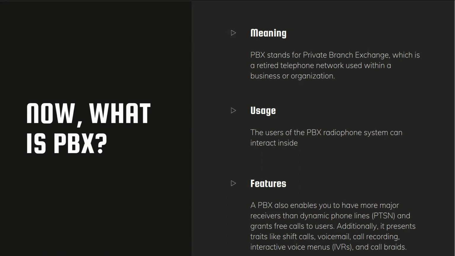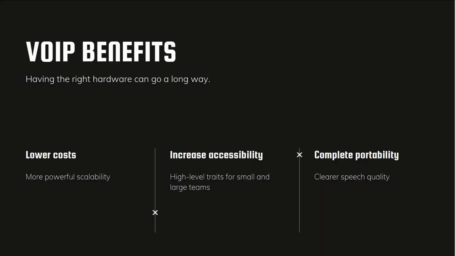PBX phone systems are available as hosted or virtual solutions, and as on-premise solutions to be run on your own hardware. That's all about PBX. Moving to the next slide, we have VoIP benefits. Now, what are the VoIP benefits?